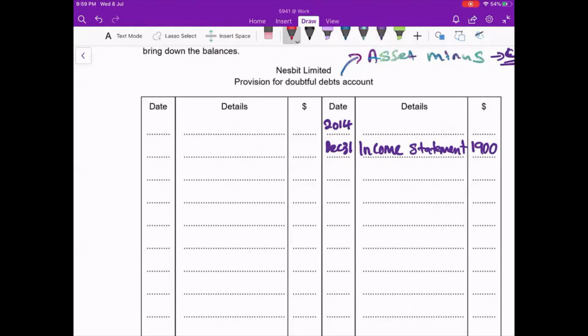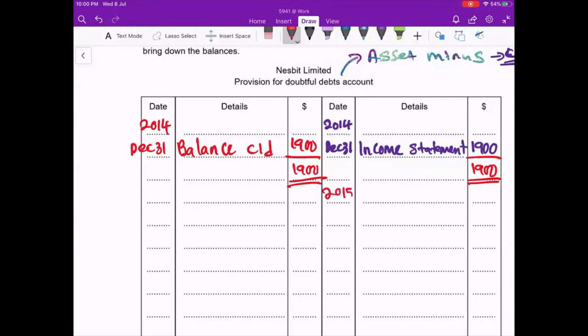Now we balance up this account. How to balance up? Just right here, double line 1,900, and go here, double line 1,900, then go up here 1,900 on the last day of the year, which is 2014, December 31st, right here, balance CD. This balance CD will become the following year's, which is 2015, January 1st balance BD, 1,900.